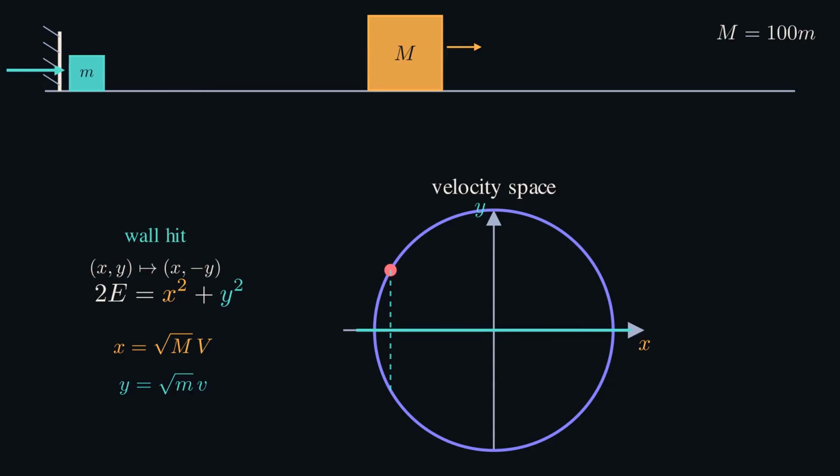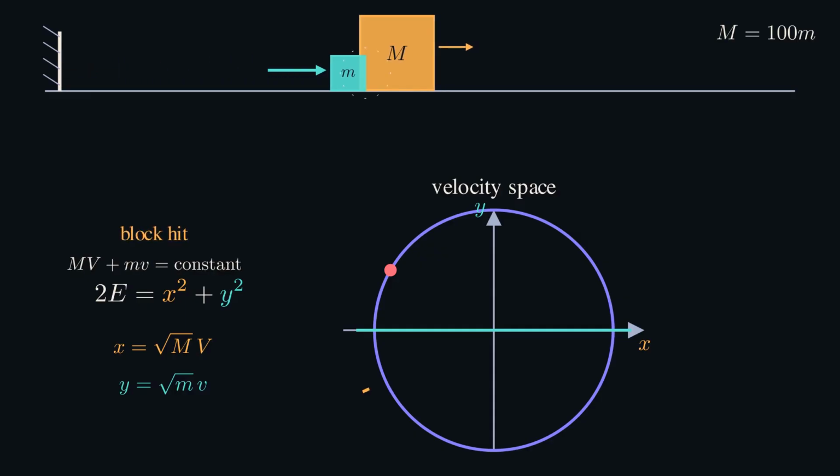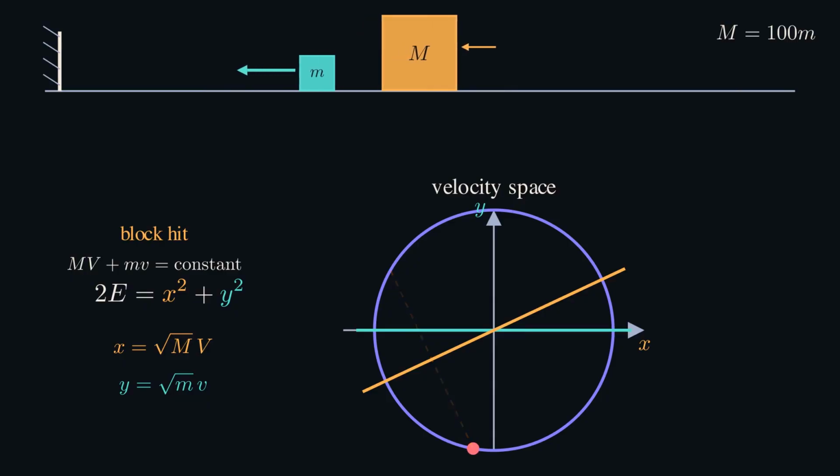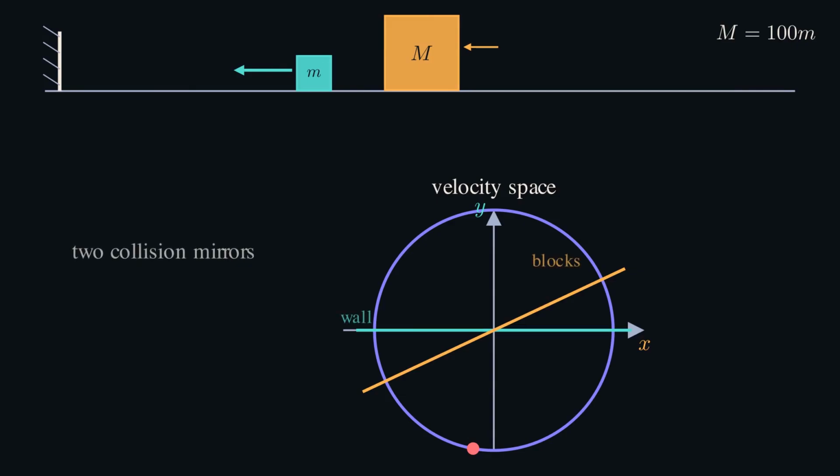Initially the heavy block moves left, and the small block is still, so the point begins on the negative horizontal axis. When the small block hits the wall, v reverses sign. On our diagram, x stays fixed and y changes sign, reflecting the point across the horizontal axis. Clean. A block-to-block collision is less obvious. Both velocities change, but energy keeps the point on the circle, while conservation of momentum imposes the second constraint. Together, they make the velocity point reflect across a particular slanted line.